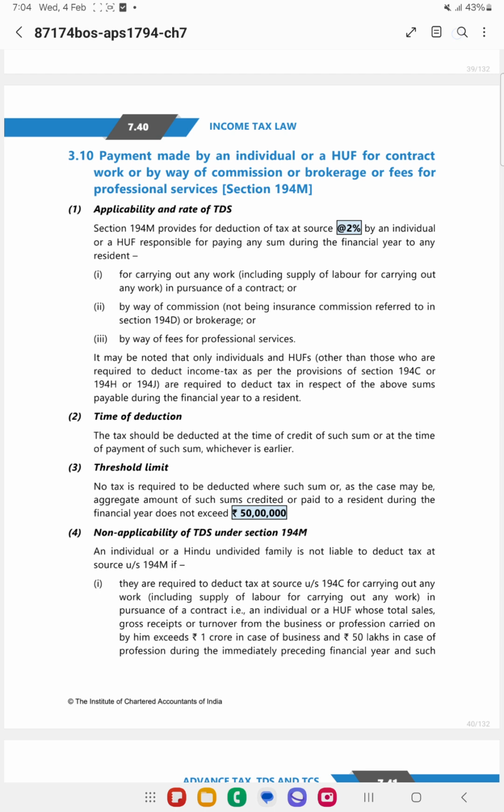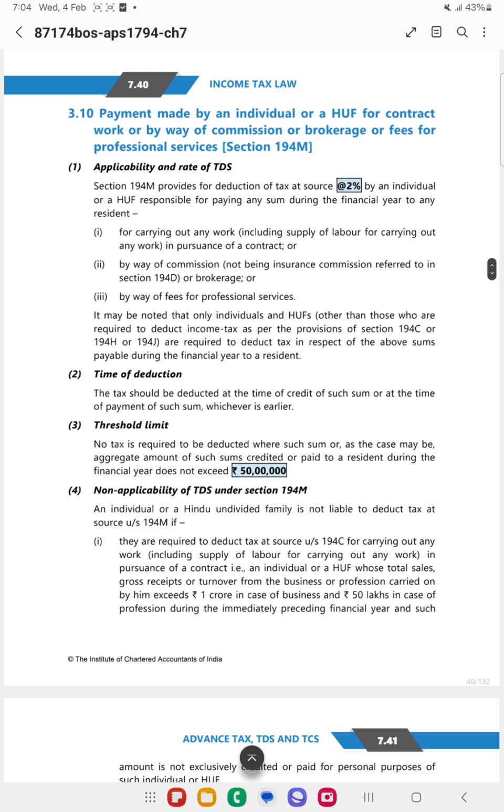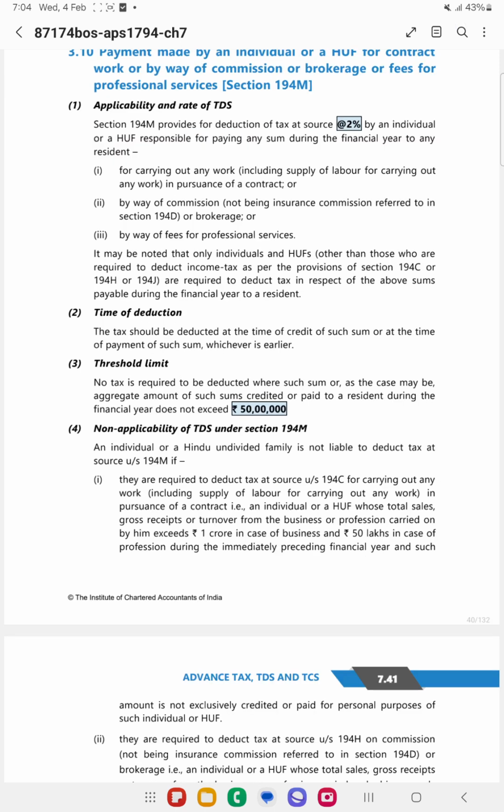Then in such cases 2% TDS needs to be deducted. So these individuals and HUFs should not be covered under 194C, H and J.